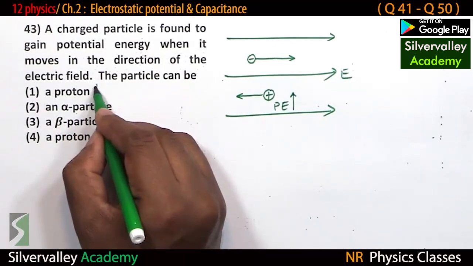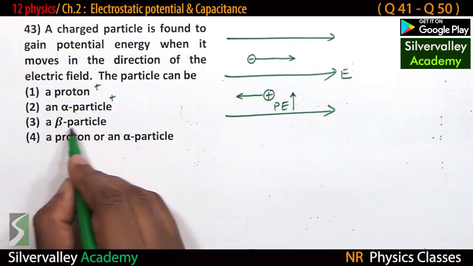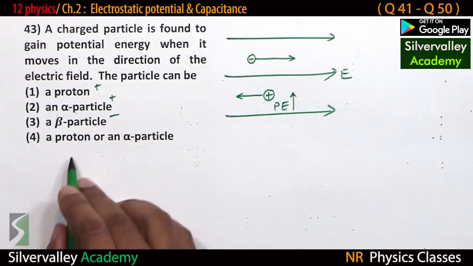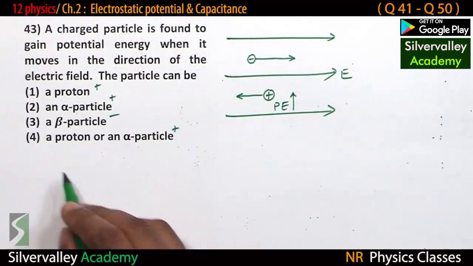Proton positively charged, alpha positively charged, beta in general is negatively charged. Proton or an alpha particle, both are positively charged. Therefore,